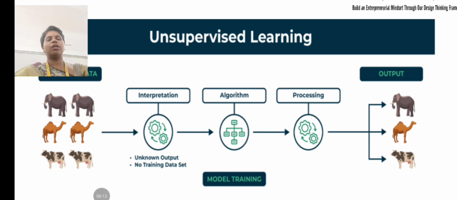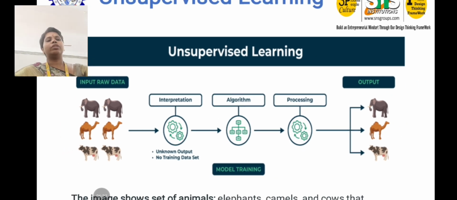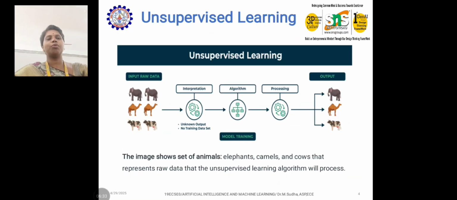We have so many algorithms behind unsupervised learning, like the k-means algorithm. So based upon the algorithm, it will process the data, process the unlabeled data, okay. After the processing is done, finally the output will come. So the elephant category is something, and camel and cow. So this is how the unsupervised learning process is happening. This image shows the set of animals, elephant, camel and cows, that represents raw data that the unsupervised learning algorithm will process.